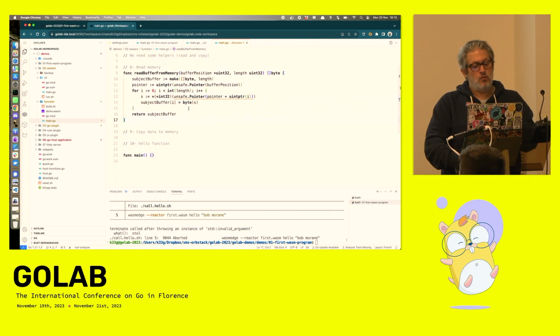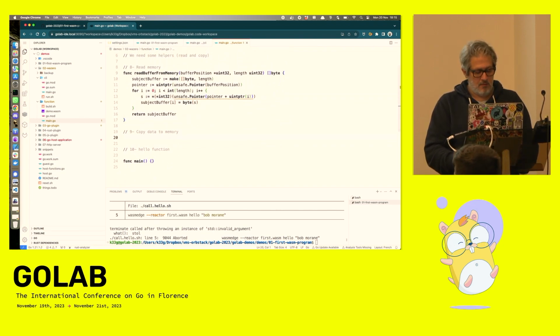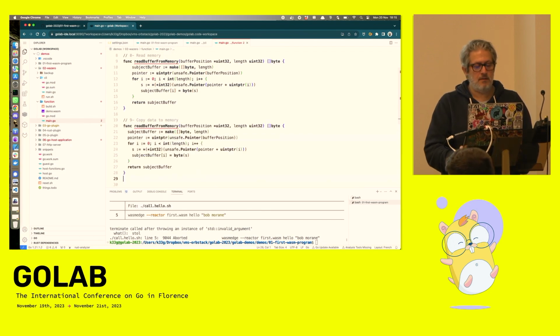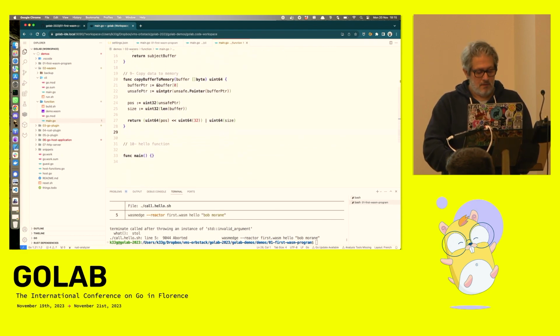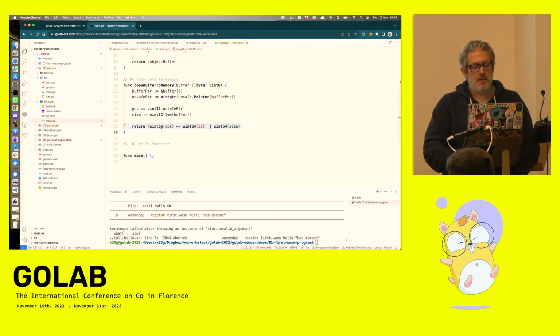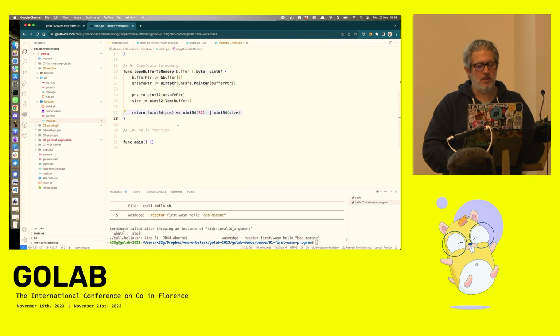So it's to read the memory, to copy data in the memory. It's the same. And you see here I concatenate the position and the size in only one value.